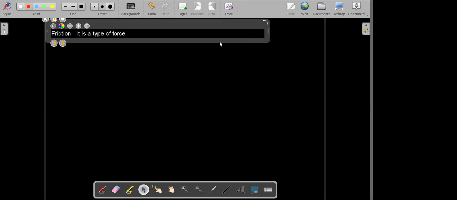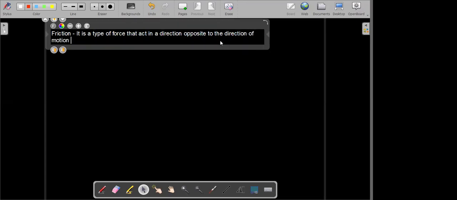It is a type of force that acts in a direction opposite to the direction of motion. So friction always acts in a direction opposite to the direction of motion, or you can say friction is a force that opposes motion.